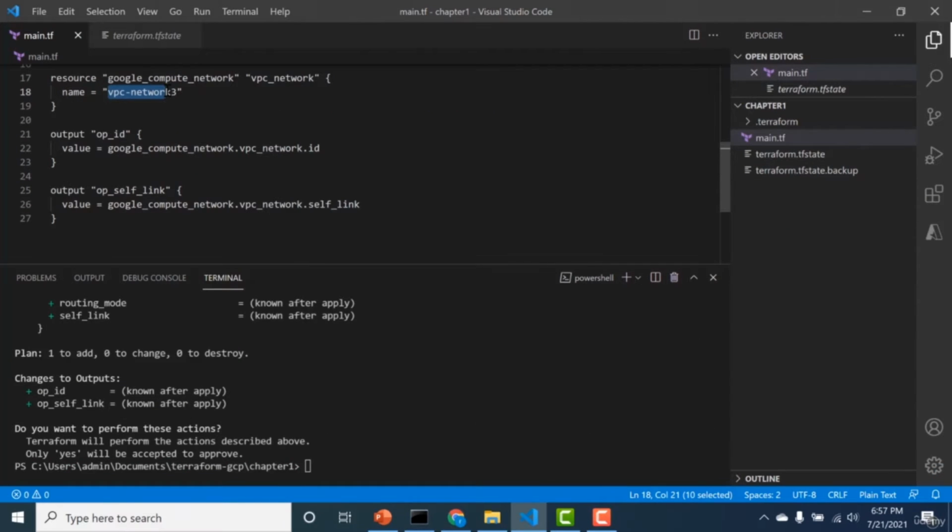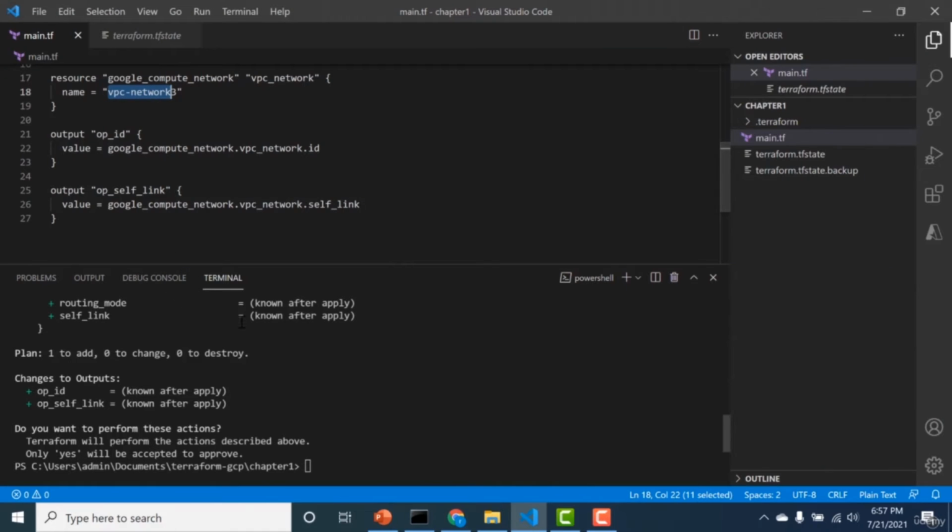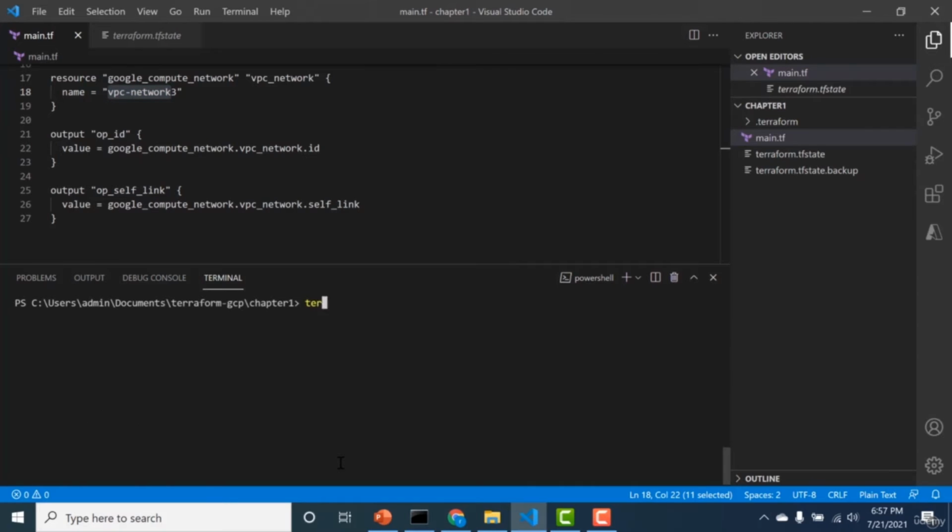Another very important command in Terraform is the Terraform destroy command. So using Terraform, you have created a few resources and now you want to remove them. The best way to do it is using the Terraform destroy command. Here in this example, I've created a VPC network called VPC network 3. If I go back to my console, you can see that there's a network called VPC network 3. To remove this VPC network 3, you can just run the Terraform destroy command.